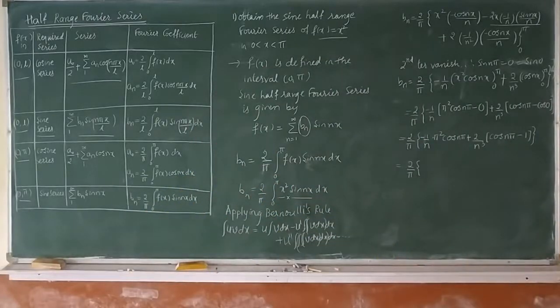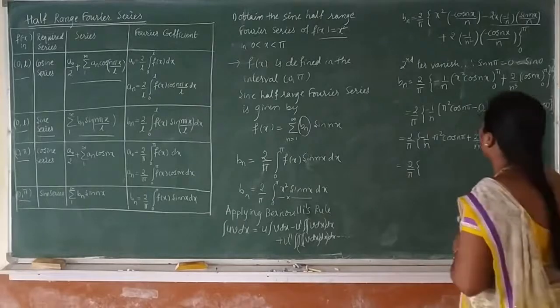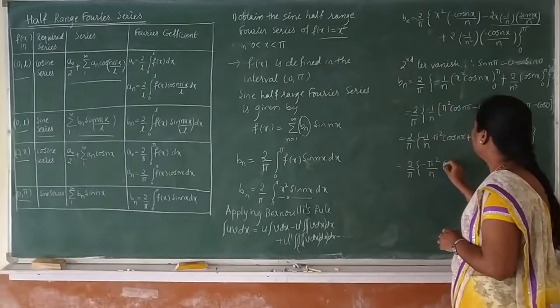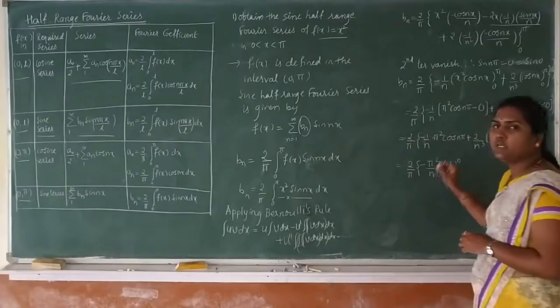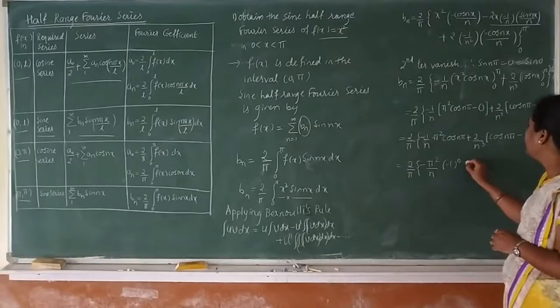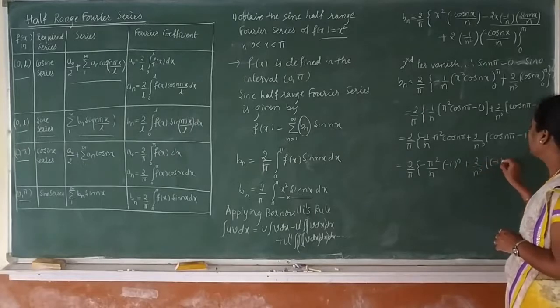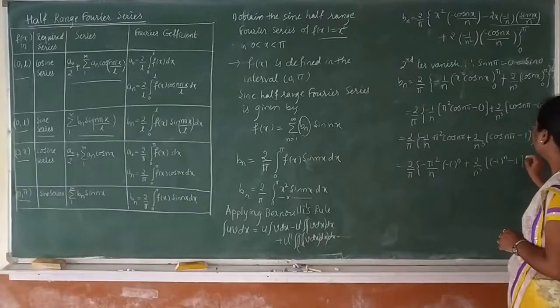Cos n pi is equal to minus 1 raised to n. Substituting that, this is minus pi square by n into minus 1 raised to n, plus 2 by n cube into minus 1 raised to n minus 1.